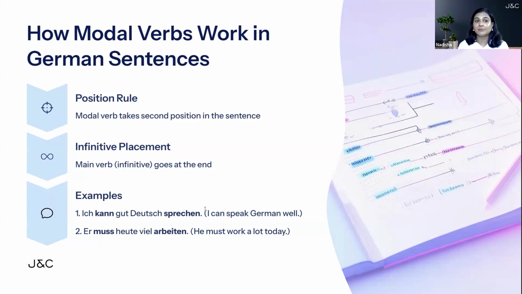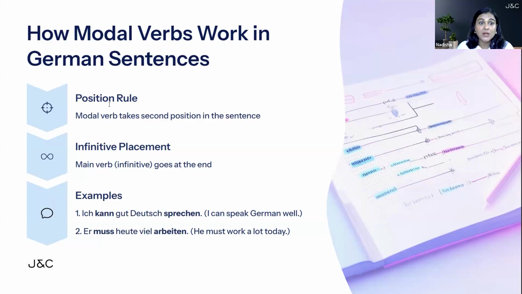Ich kann schwimmen. So, können is the modal verb here, that is kann at second place, and schwimmen is the other verb. That's the main verb. So, a modal verb always comes with the main verb. And the modal verb takes the precedence, meaning it will take the second place in a sentence, and the other verb that is there will go at the back in infinitive form. Infinitive form means the full form.